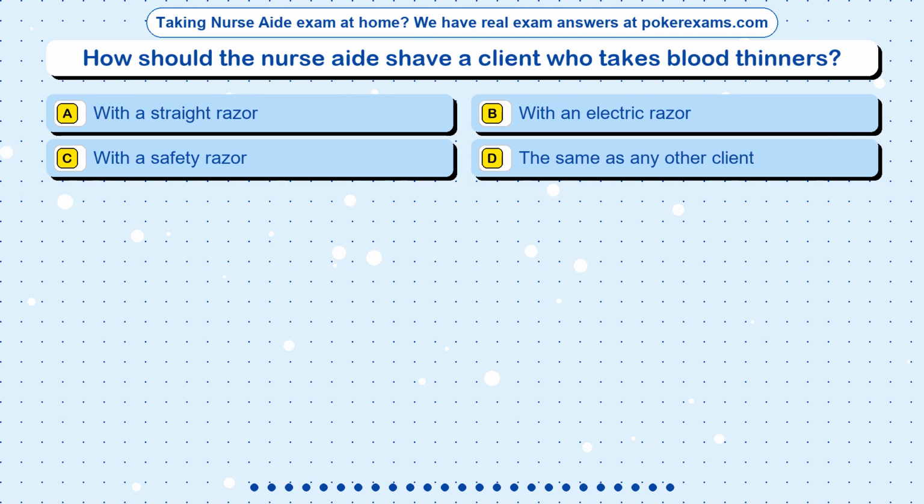Question 15. How should the nurse aide shave a client who takes blood thinners? Option A, with a straight razor. Option B, with an electric razor. Option C, with a safety razor. Option D, the same as any other client.